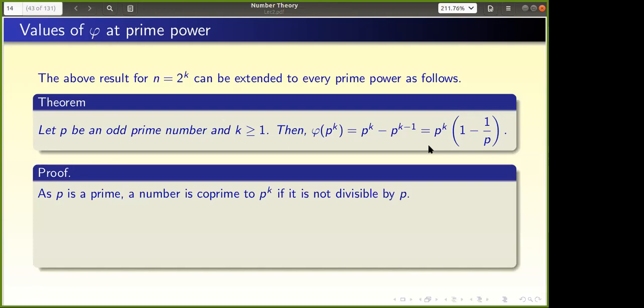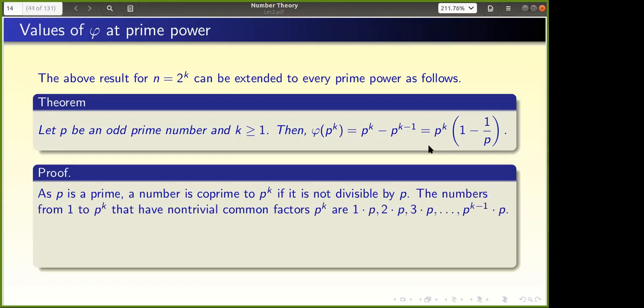I think the only things that would divide p raised to k are the multiples of p. What Rohan is telling is that instead of finding the numbers which are relatively prime to p power k, find all the numbers which are not relatively prime to p power k. Okay.